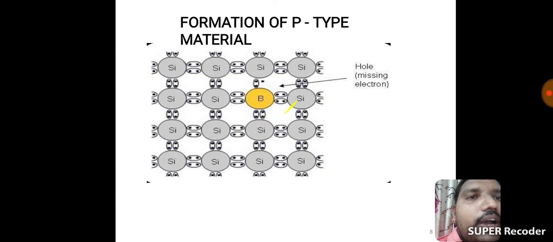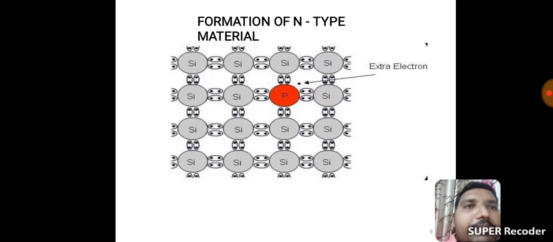3 bonds form. There is a 1 deficiency valency. This deficiency valency forms a hole, that is the missing electron. Hole is a missing electron, that is the deficiency of electron. This positive charge is delocalized over the entire P-type material, that is the P-type semiconductor.